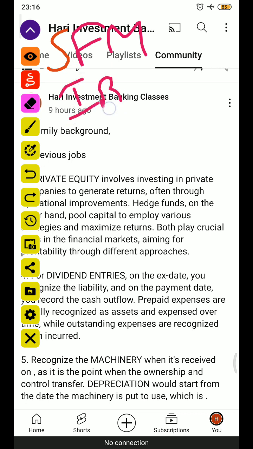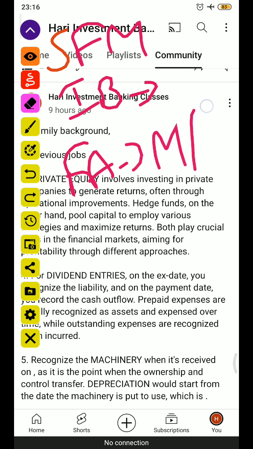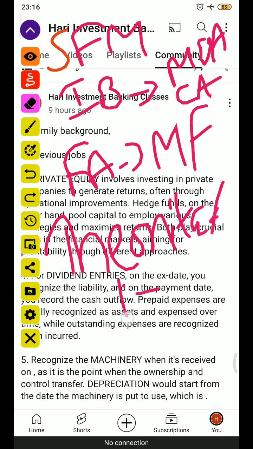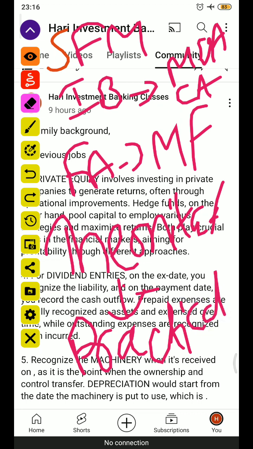If you are going for a hedge fund accountant role, you need to mention that mutual funds is my favorite chapter in SFM. If you are going for an investment bank, you need to mention corporate actions, mergers and acquisitions, and derivatives as my favorite chapters in SFM, which I have thoroughly followed. You need to mention those cases. Then the interviewer's perception will be, okay, he knows the theoretical subject. You need to mention that I have some theoretical knowledge and I want to apply that theory in practice. So you need to mention those points and focus on those areas.